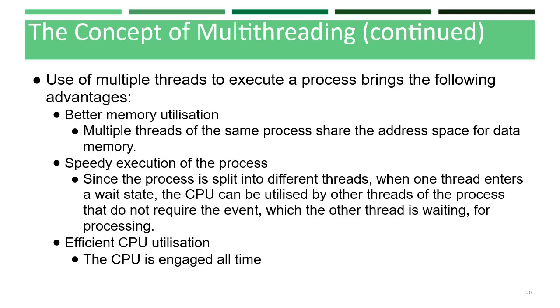Since the process is split into different threads, when one thread enters a wait state, the CPU can be utilized by other threads of the process that do not require the event which the other thread is waiting for. This speeds up the execution of the process. Efficient utilization of the CPU: the CPU is engaged all the time.